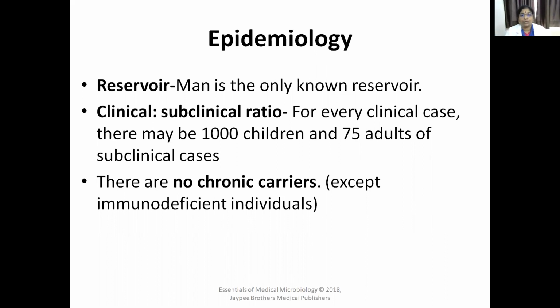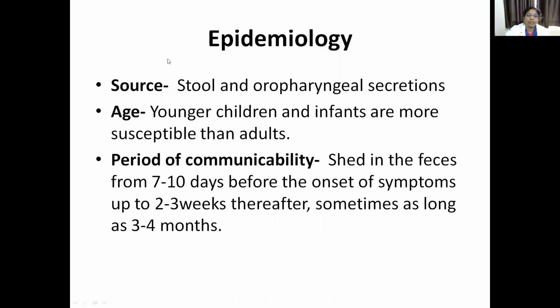Now coming to epidemiology, man is the only reservoir. And what is the clinical subclinical ratio? For every one clinical case, there will be 1,000 subclinical cases in children. In case of adults, for every clinical case, there will be 75 adults with subclinical manifestations. There is no carrier state, except in immunodeficient individuals. The source of infection is stool and oropharyngeal secretions. Age: young children and infants are more susceptible than adults.